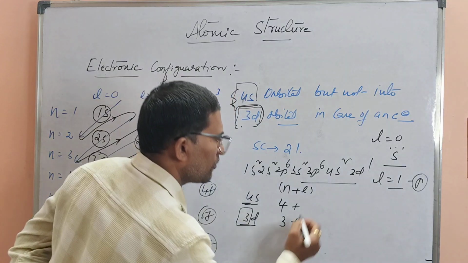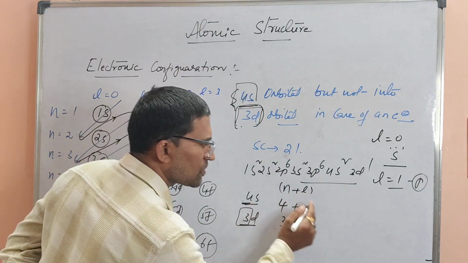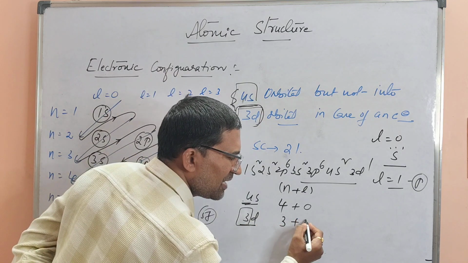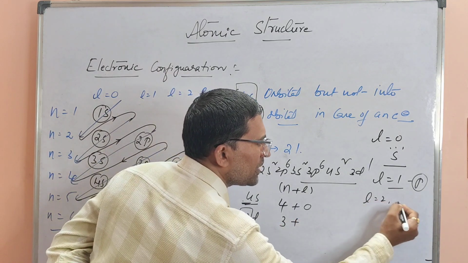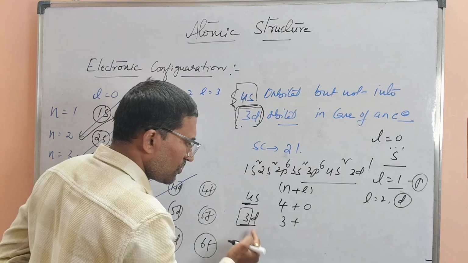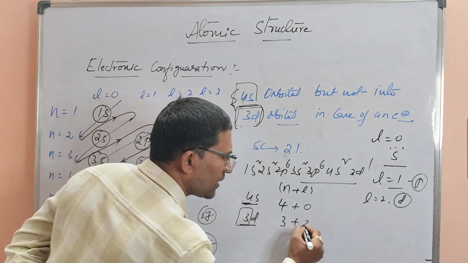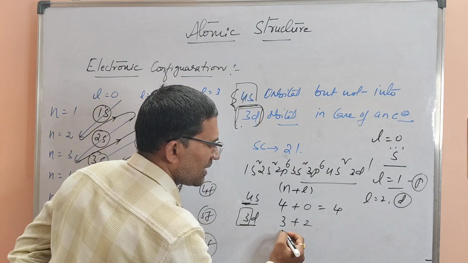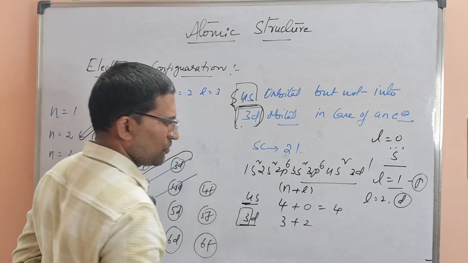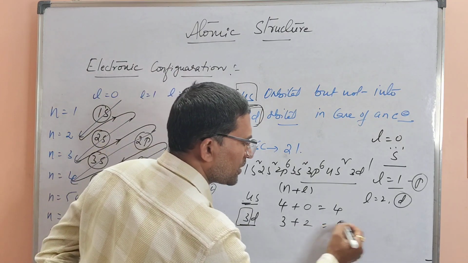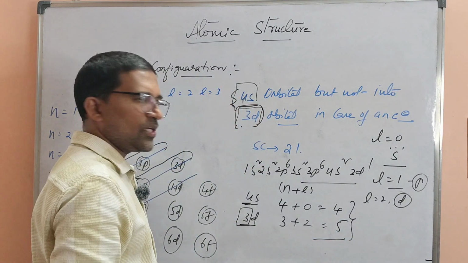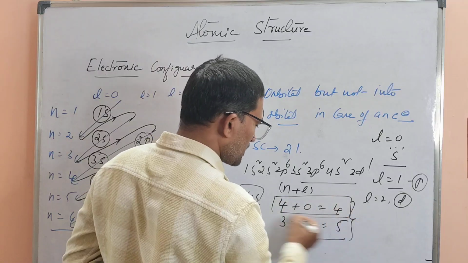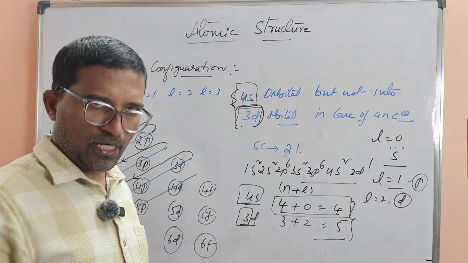P orbital. Now S orbital means L is equal to 0. Now D means L is equal to how much? L is equal to 2 means which orbital? D orbital. So D orbital means L is equal to 2, then I will write 2. 4 plus 0, 4. And here, 3 plus 2 means how much? 5. So which is having a less n plus L value? 4s orbital is having less n plus L value. So if this kind of problem comes, we need to check with the n plus L value.